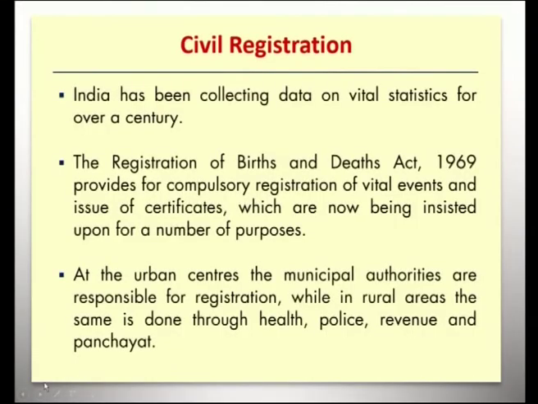The first one we have seen is population census. Next source of demographic data is civil registration. Each and every civilian of India was asked to register birth as well as death. So, this kind of civil registration will also help us in enumerating the population. India has been collecting data on vital statistics for over a century. The Registration of Births and Deaths Act 1969 provides for compulsory registration of vital events and issue of certificates, which are now being insisted upon for a number of purposes.